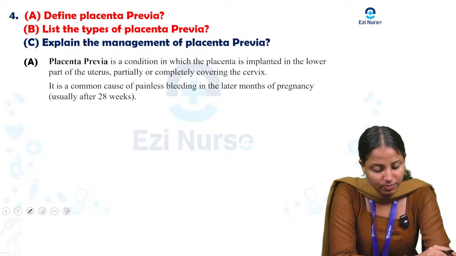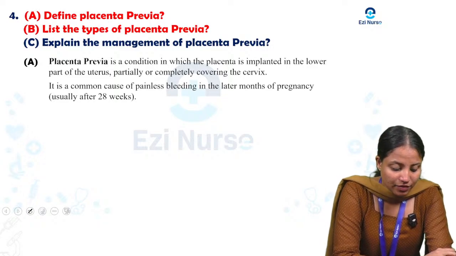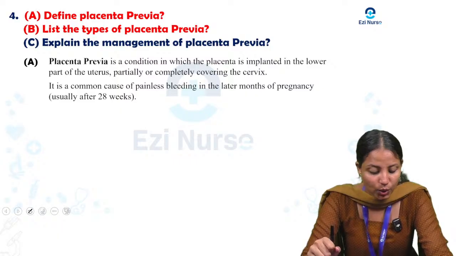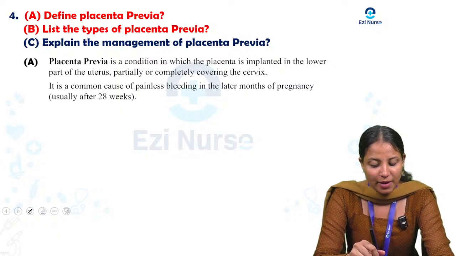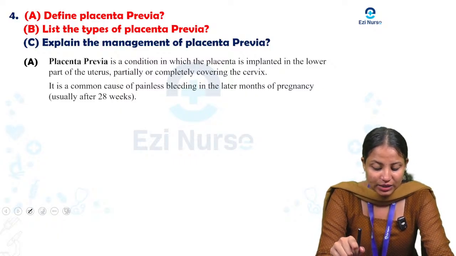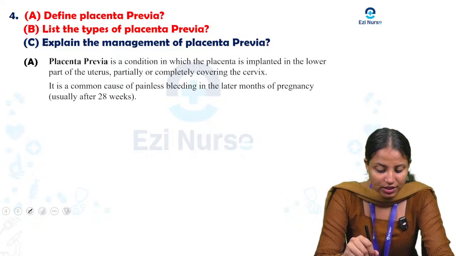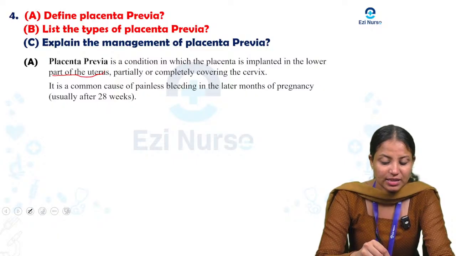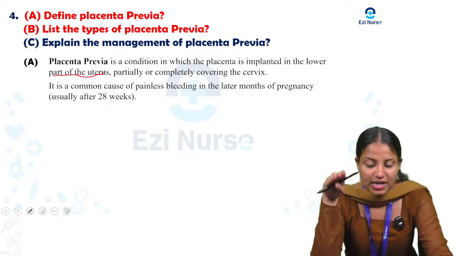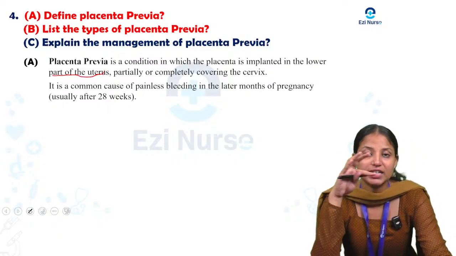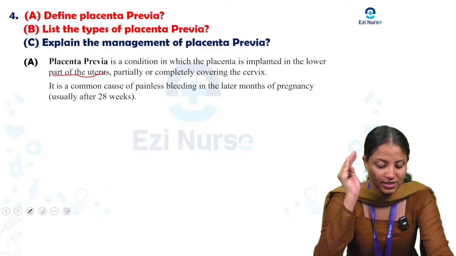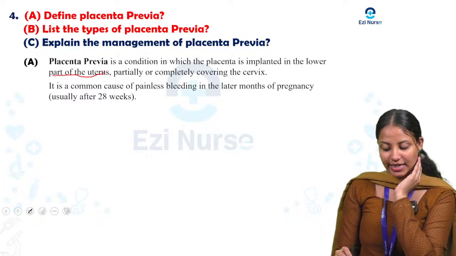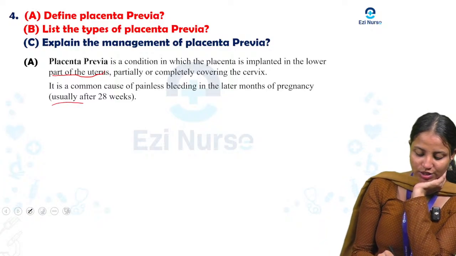What is placenta previa? Placenta previa is a condition in which the placenta is implanted in the lower part of the uterus, partially or completely covering the cervix. That is placenta previa. It is a common cause of painless bleeding in the later months of pregnancy. It is usually around 28 weeks.